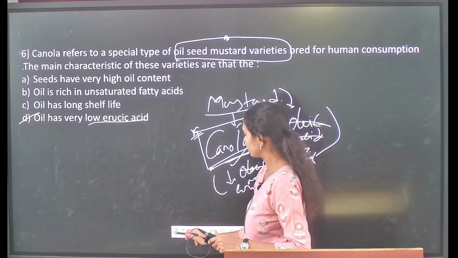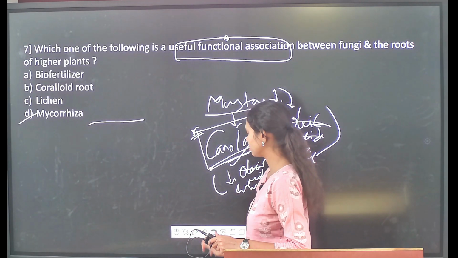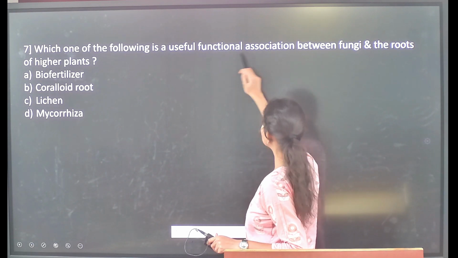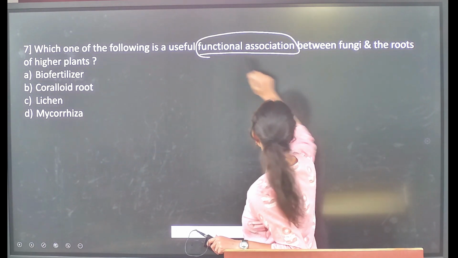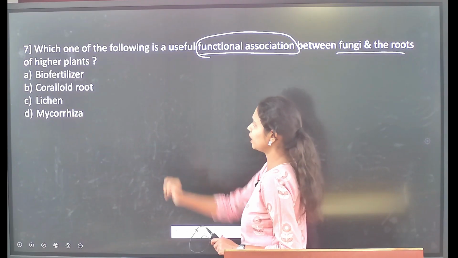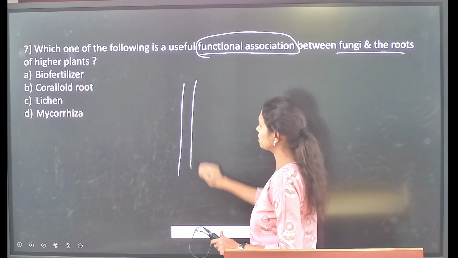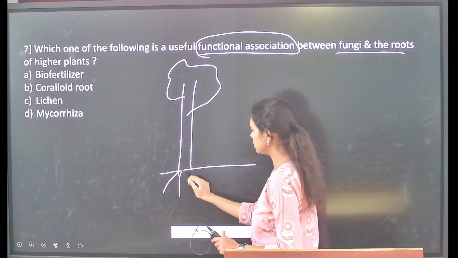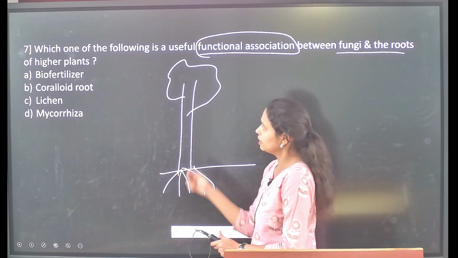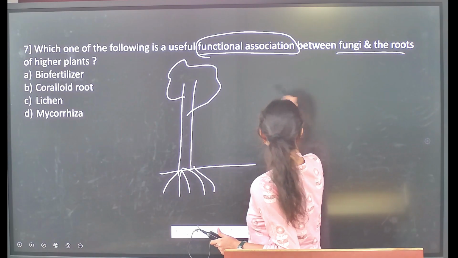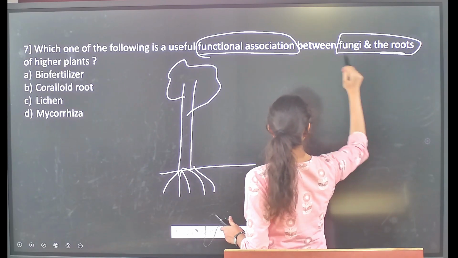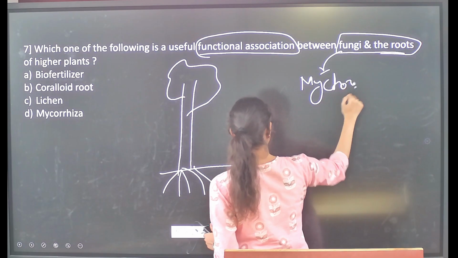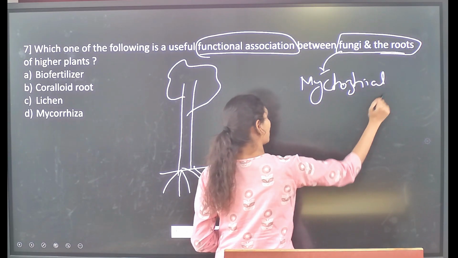Then followed by, which one of the following is a useful functional association between fungi and the roots of higher plants? For example, a higher plant is a tree, and a tree has different roots. The association between fungi and roots we call the mycorrhizal association.